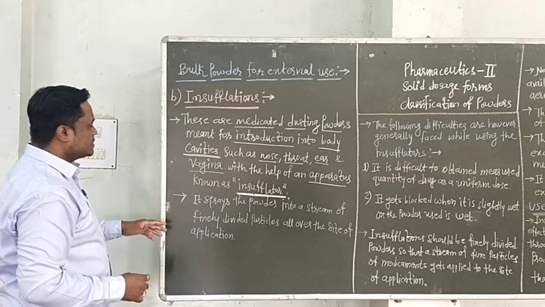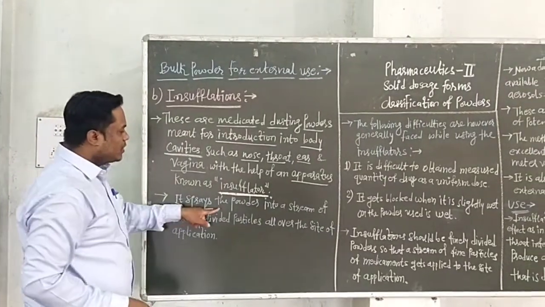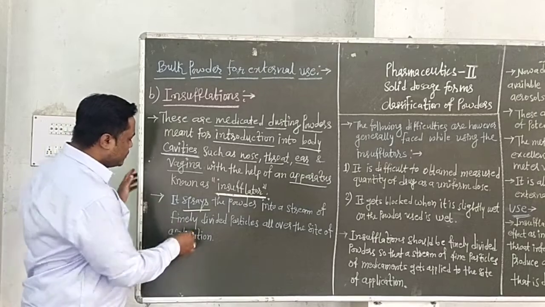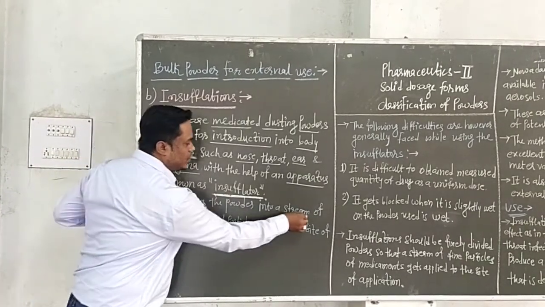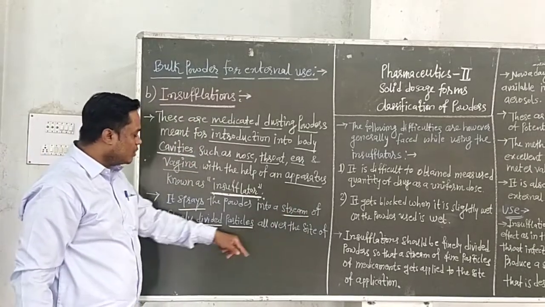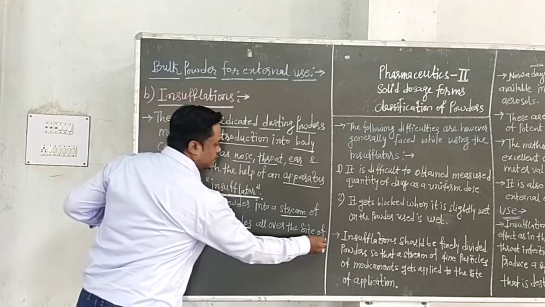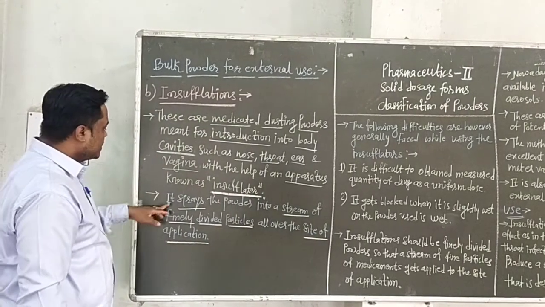And how does it work? The insufflator sprays the powder into a stream of finely divided particles all over the site of application. This is the working of the insufflator.